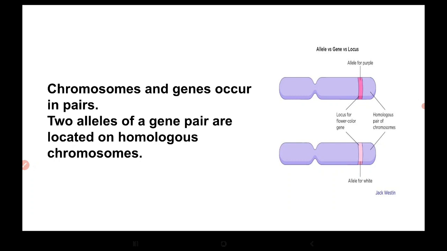So these are homologous chromosomes. Here there is a locus for the flower color gene. This is the allele for purple and this is the allele for white. So for every character or trait there are two allelomorphic pairs for that particular trait, and the location where the allele is present is known as the gene locus.